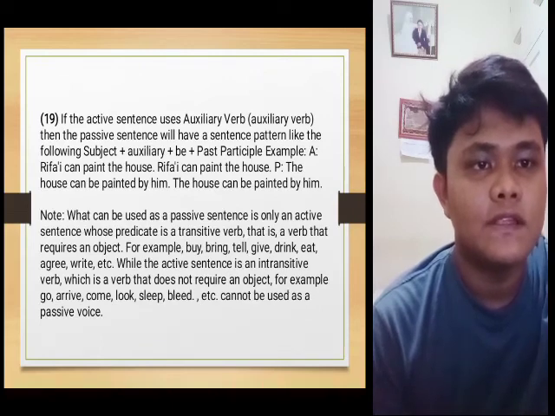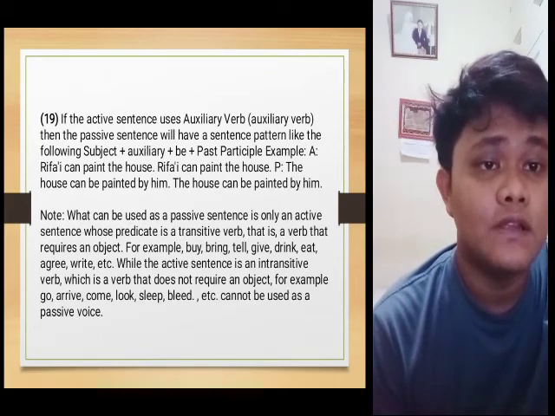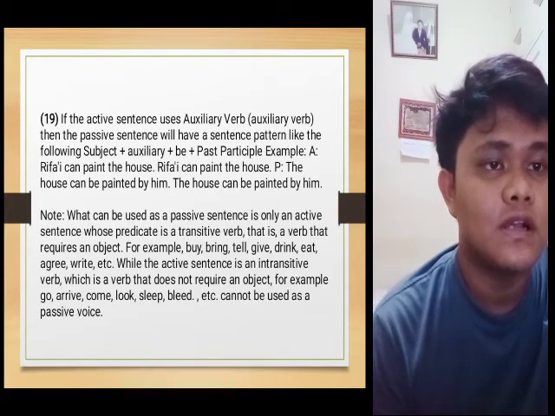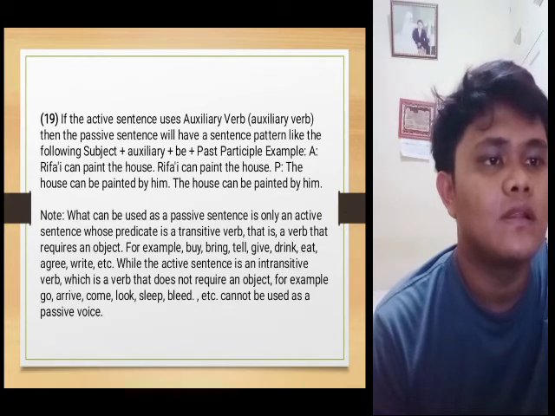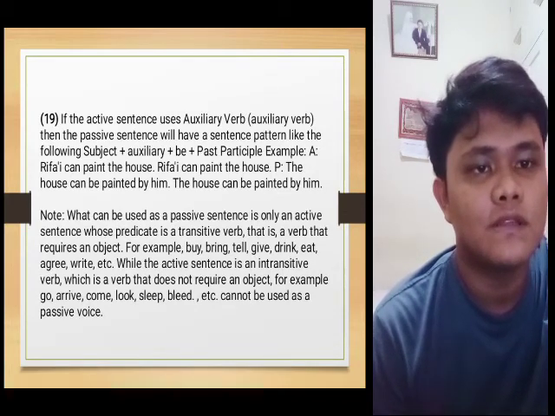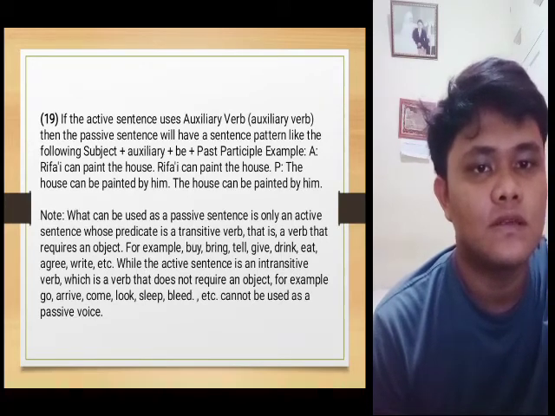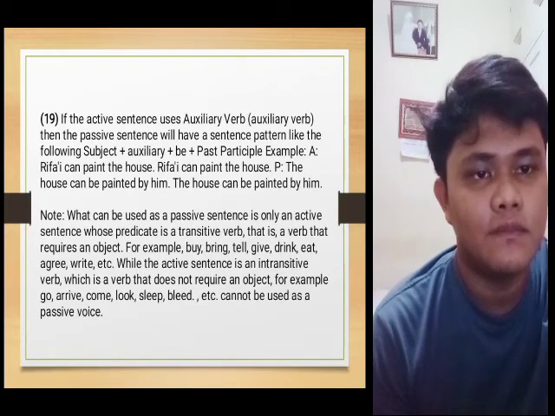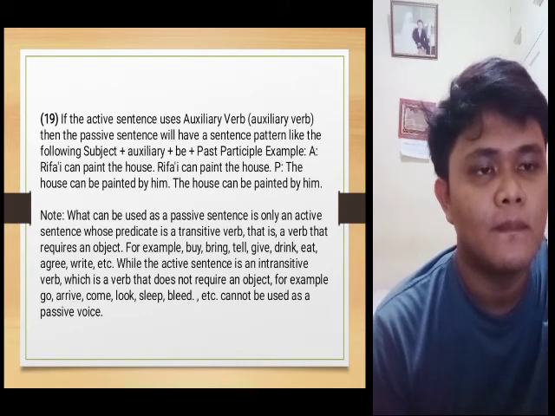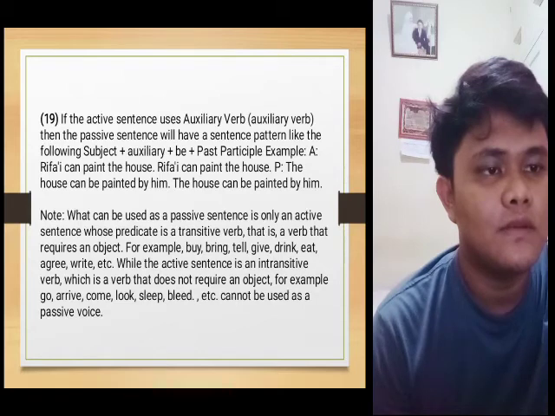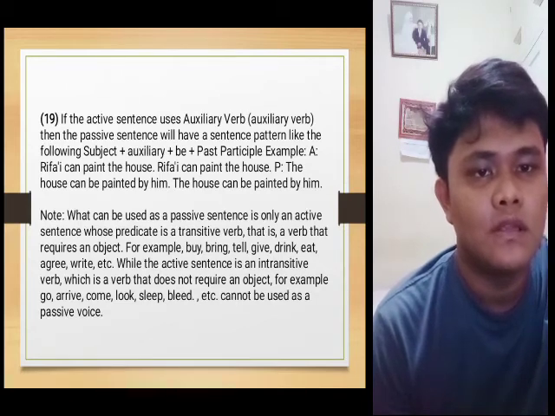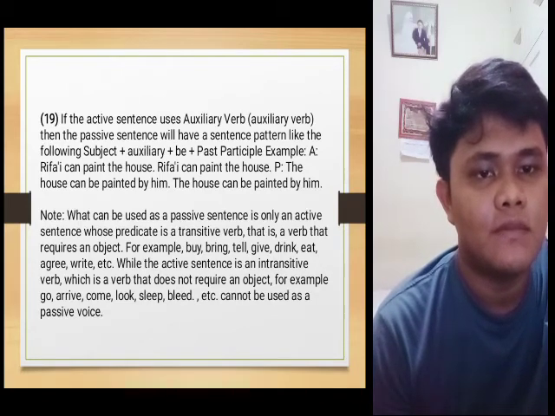If the active sentence uses an auxiliary verb, then the passive sentence will have the pattern: subject plus auxiliary plus be plus past participle. Example: active, I can paint the house. Passive, the house can be painted by him.